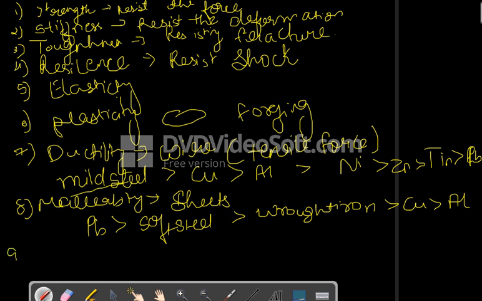Ninth one is brittleness. Brittleness and ductility are opposite to each other. In ductility, the material can be drawn into a wire-like structure, but brittleness is opposite, and it will break if we apply any type of force. Cast iron is a brittle iron.